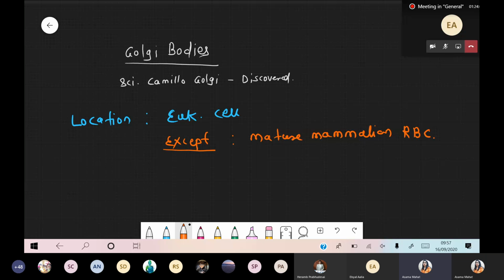Again, it is absent in plants under some conditions, because Golgi apparatus are there. So again, it will be absent in mature sieve tube. So we discussed this part.